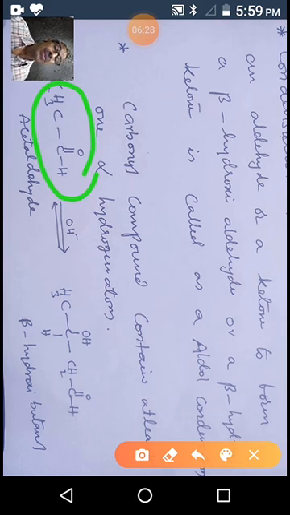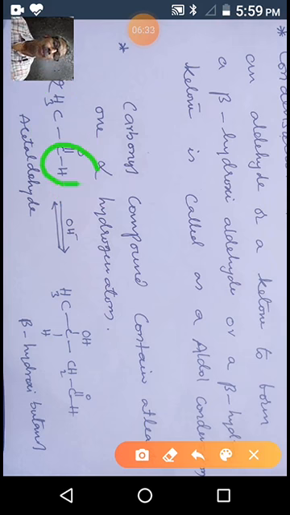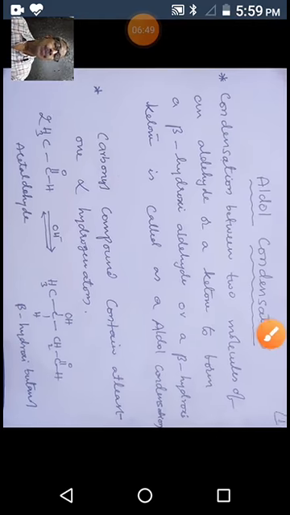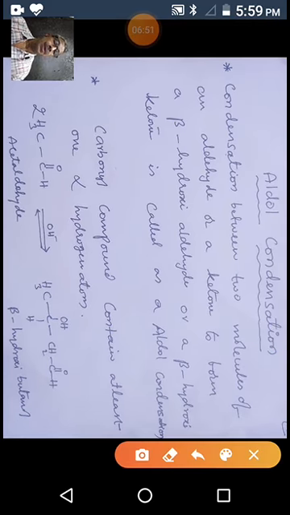Where are the alpha hydrogens? This is the carbonyl functional group. The adjacent carbon attached to this functional group is called the alpha carbon. The hydrogens attached to the alpha carbon are called alpha hydrogens. In this case you have three alpha hydrogens. That's why this compound exhibits the aldol condensation reaction.